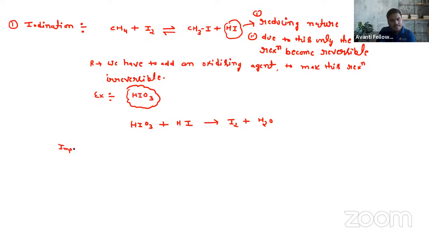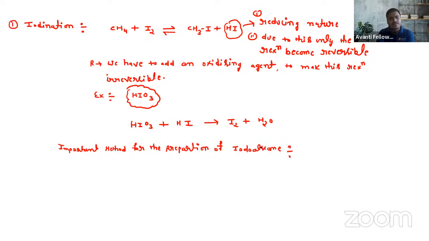So the important method for the preparation of iodoalkane. Right.